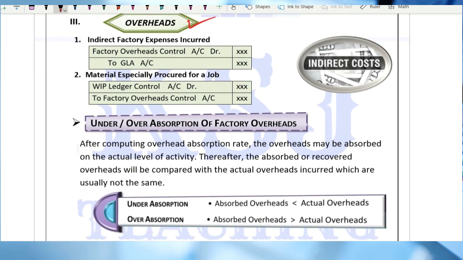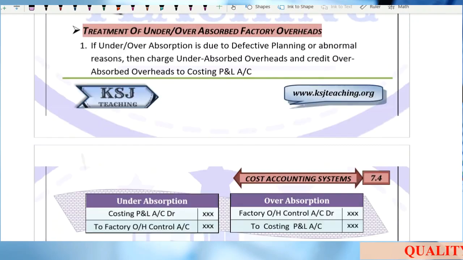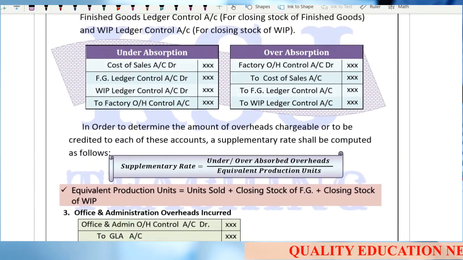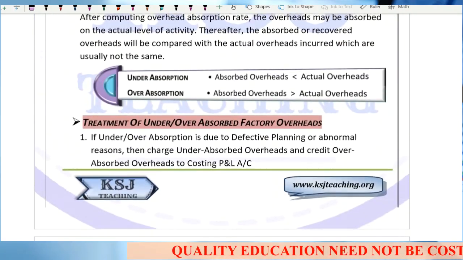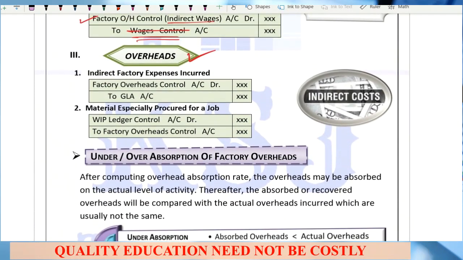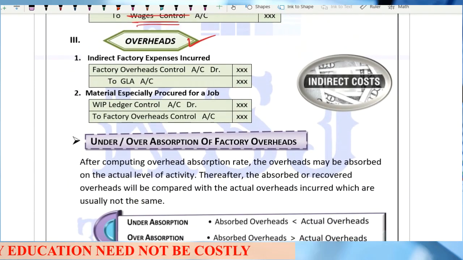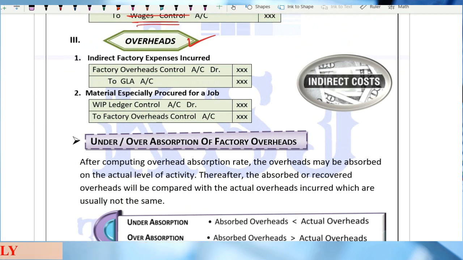Because I am going to skip this under and over absorption of overheads. We have already studied in detail. That is exactly the same topic we studied in the chapter of overheads.